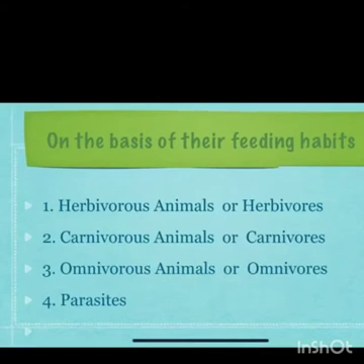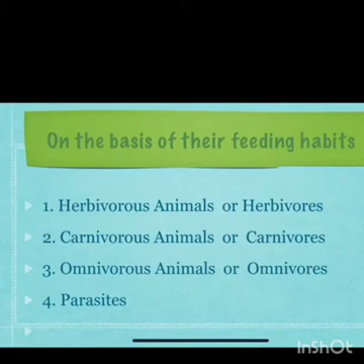First is on the basis of their feeding habits. Animals need food to get energy and to stay healthy. They depend on plants and other animals for their food. Different animals have different feeding habits. Some animals eat plants and some eat flesh of other animals. So on the basis of their feeding habits, we can divide them into 4 types.